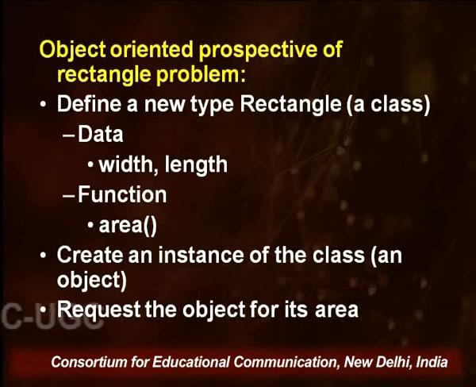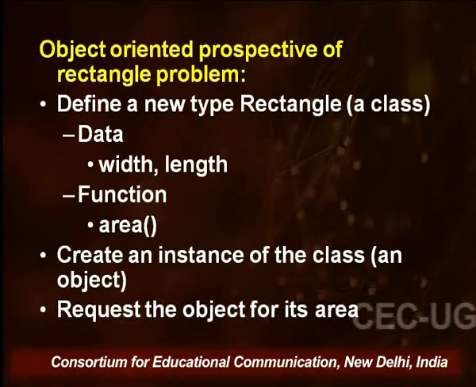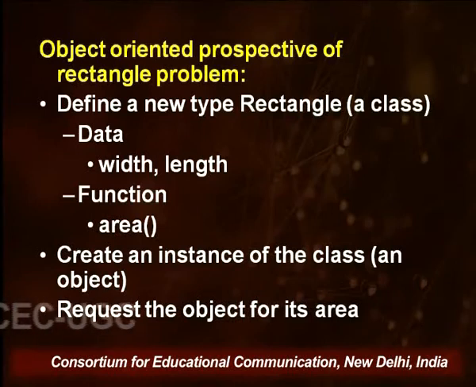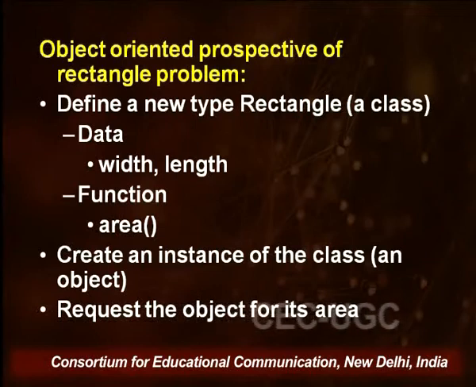One is the data, which is the length and width. Then we have a function, let's say compute area, or area, and that function takes this width and length and performs something on them. But this data and function are not loose here.